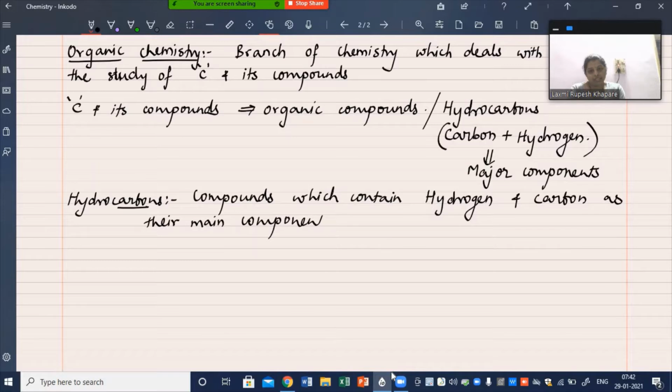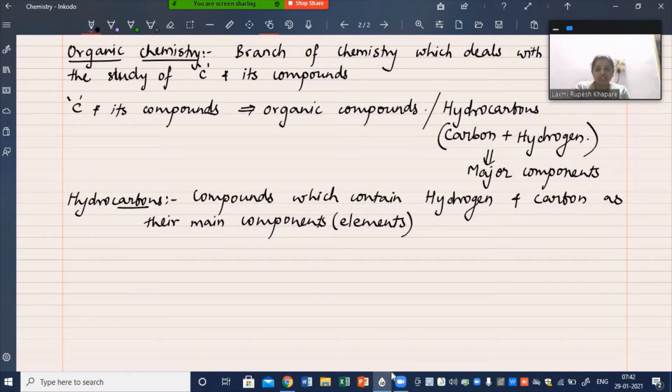Components here means elements. So compounds which contain hydrogen and carbon as their main elements are called hydrocarbons. Now does that mean that hydrocarbons only contain hydrogen and carbon?